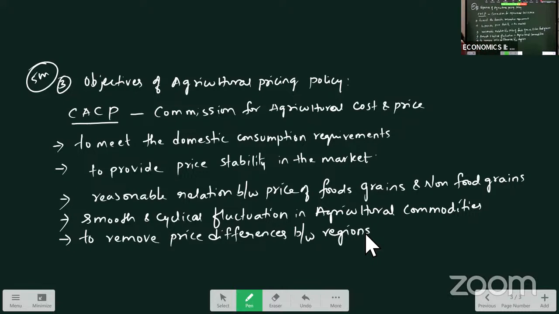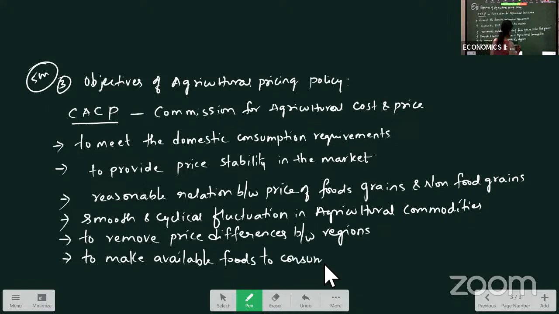Also, to make available food to consumers at the time of shortage. During the shortage, when crop failures are there, when climatic conditions are affecting the crop production, during the time of shortage, food is made available to all the people at proper remunerative prices.